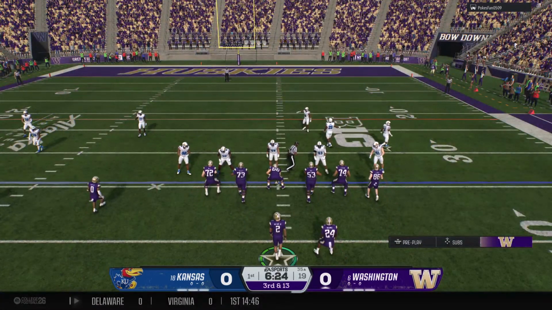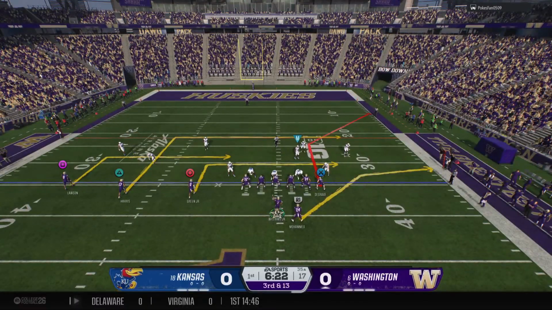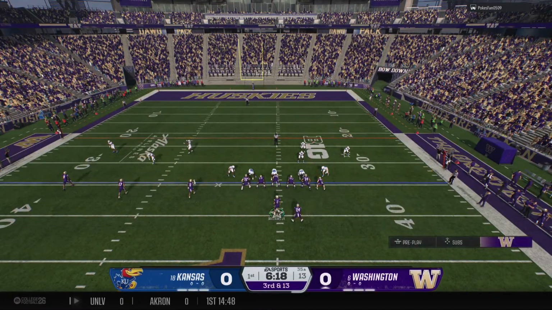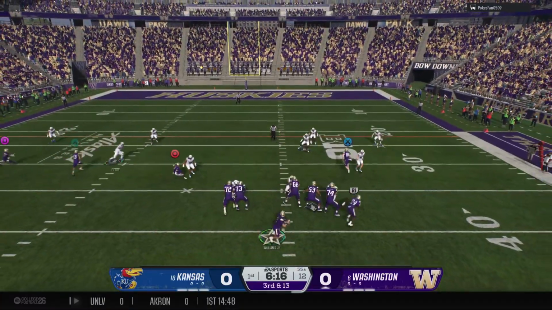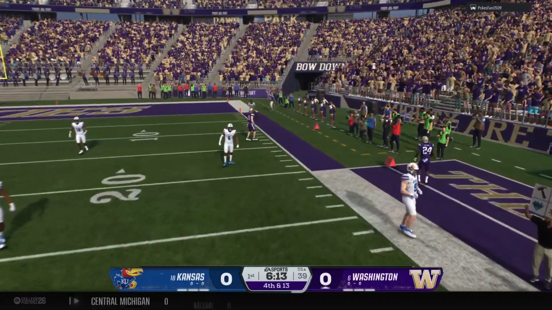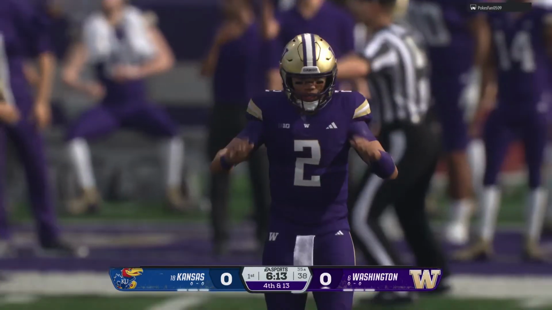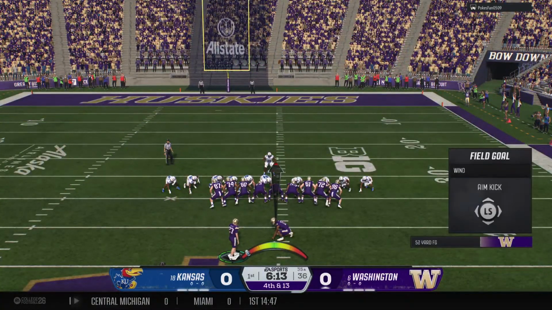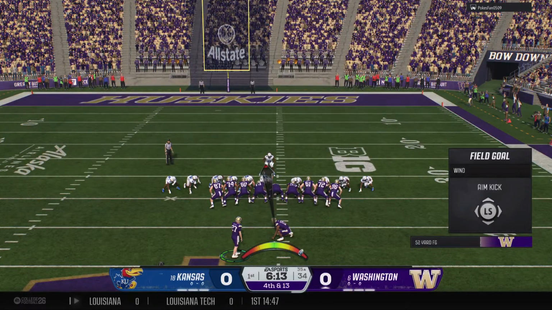They don't want to waste this good field position, but it's third down and long. Out of the gun now on third down. On the run here, lets it go. That pass is incomplete. Unclear who the intended receiver was that time. The decision is not to go for it on fourth down. Here comes the field goal team.